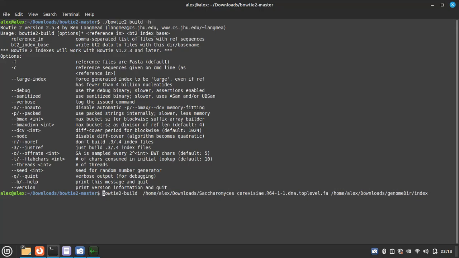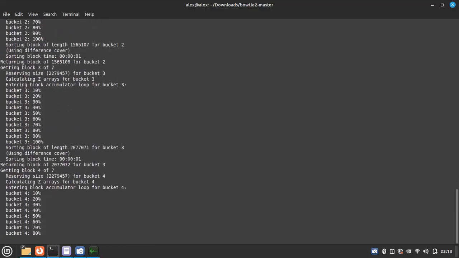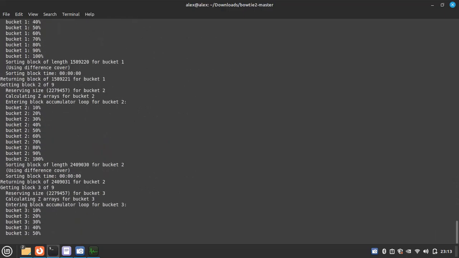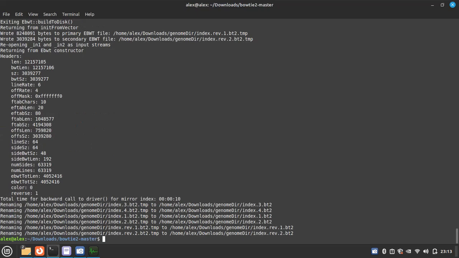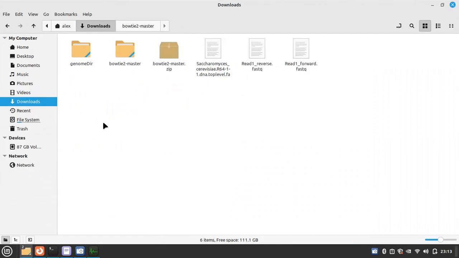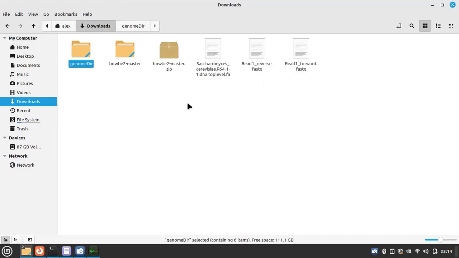Just adding the slash here, and we can run it and press enter. So now it is building the index. Done. Let's check it. So here is the index file. So the index files were made.